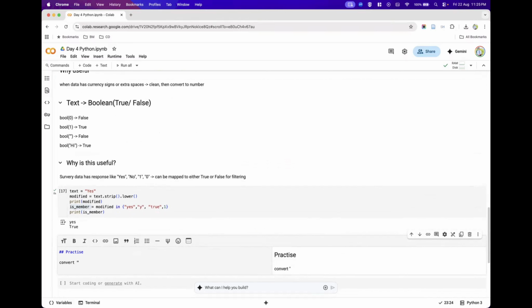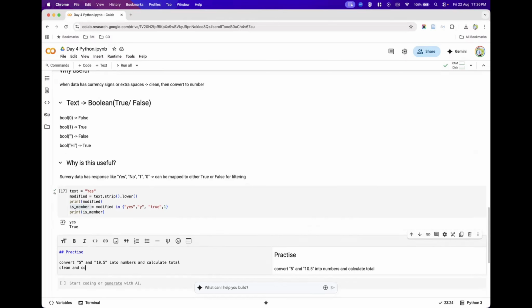Convert this string "5". Remember, anything I give you inside single quotes or double quotes, Python will treat as a string data type. I want to convert this string data type into numbers and calculate the total. So convert the string "5" and "10.1" into numbers, and calculate the total. Okay, this is the first assignment.